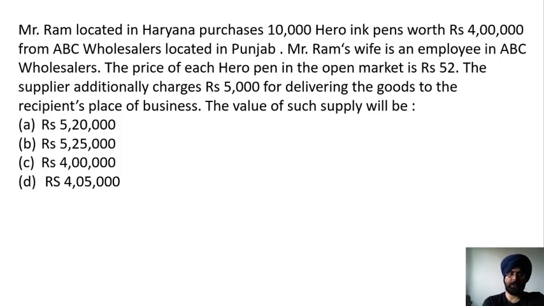Next question. Mr. Ram, located in Haryana, purchases 10,000 Hero pens worth rupees 4 lakh from ABC Wholesalers located in Punjab. Mr. Ram's wife is an employee in ABC Wholesalers. The price of each Hero pen in the open market is rupees 52. The supplier additionally charges rupees 5,000 for delivering the goods to the recipient's place of business. The value of such supply will be rupees 5,20,000, rupees 5,25,000, rupees 4 lakh, or rupees 4,05,000.